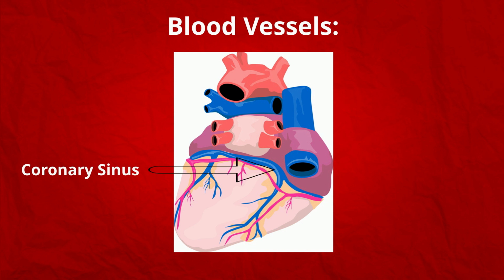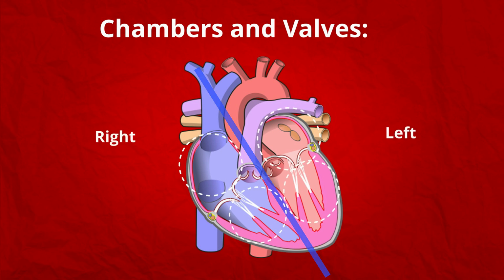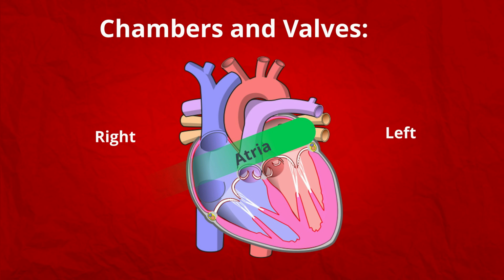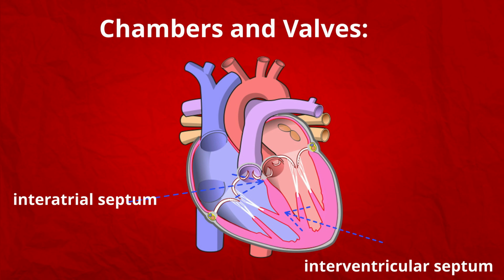Chambers of the heart. There are two sides of the heart, the right and left side, which consist of four chambers. The two superior chambers are called atria and the two inferior chambers are called ventricles. Right and left atria are separated by the interatrial septum. Right and left ventricles are separated by the interventricular septum.